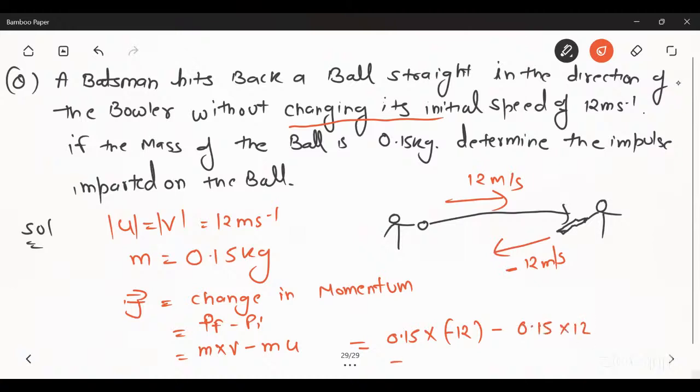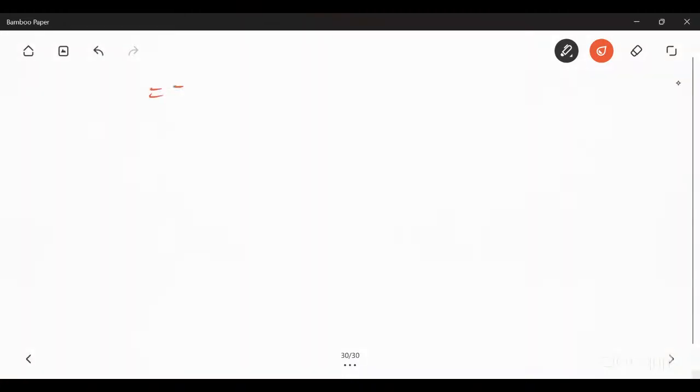Now if you take 0.15 common, minus 12 minus 12 is equal to minus 24. So 0.15 into minus 24. You will get minus 3.6, sorry, minus 3.6 Newton second. That was the value of J. If you take the mod, you will get 3.6 Newton second. Okay, that was your answer.